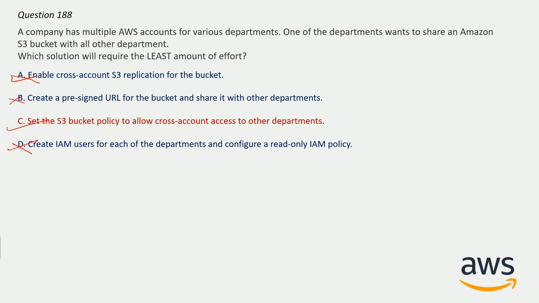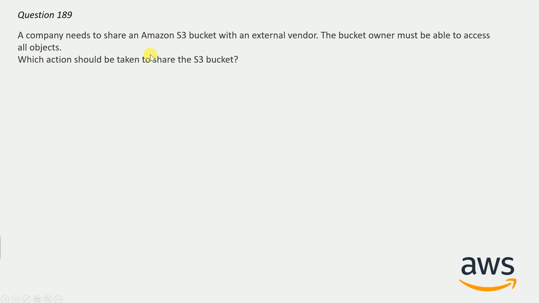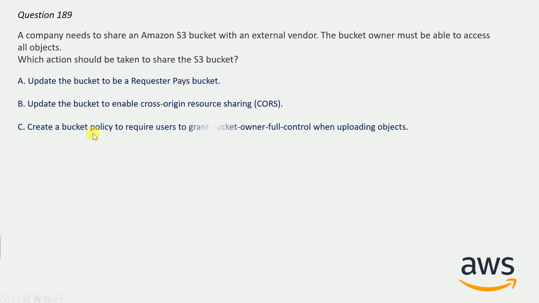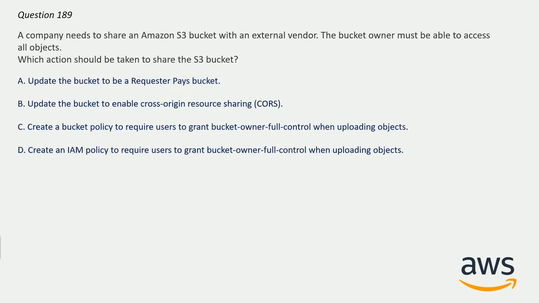And now question number 189. A company need to share an Amazon S3 bucket with an external vendor. The bucket owner must be able to access all the objects. Which action should be taken to share the S3 bucket? And here are the options. And correct answer here will be option C. Create a bucket policy to require users to grant bucket owner full control when uploading objects.